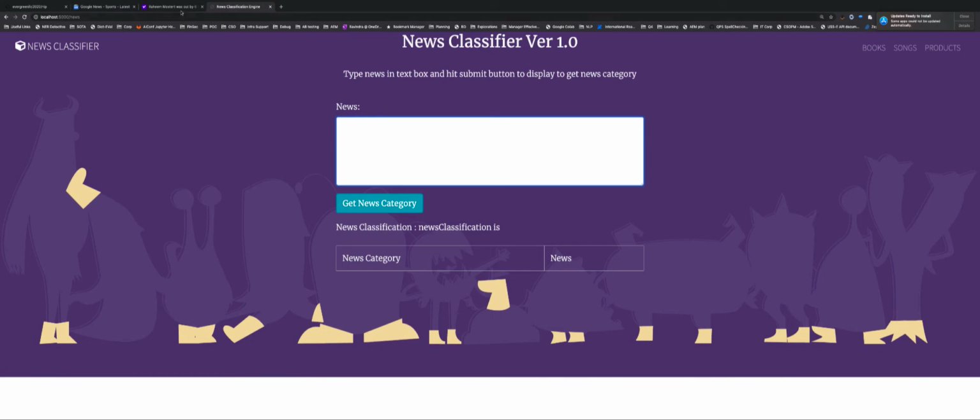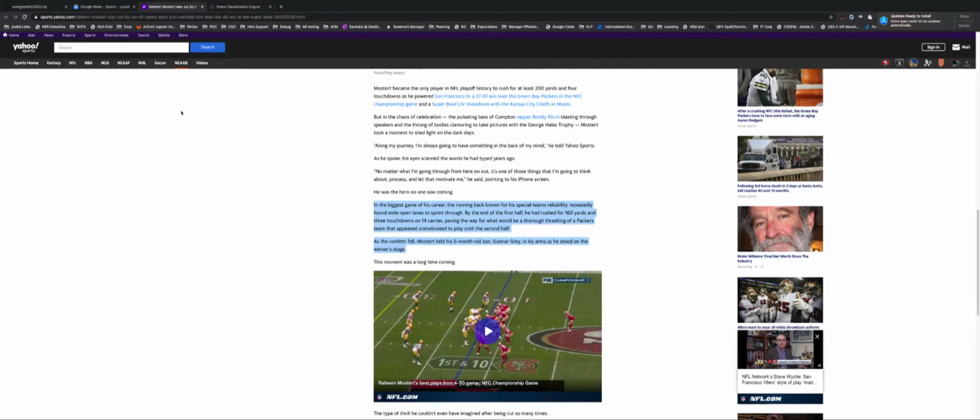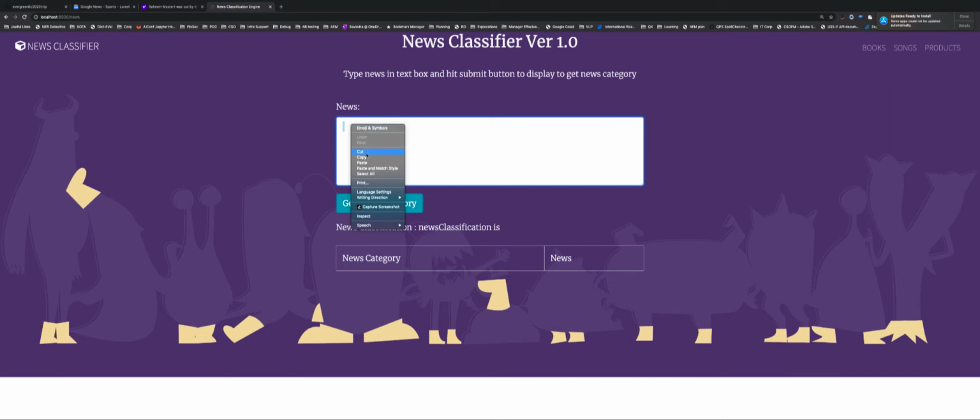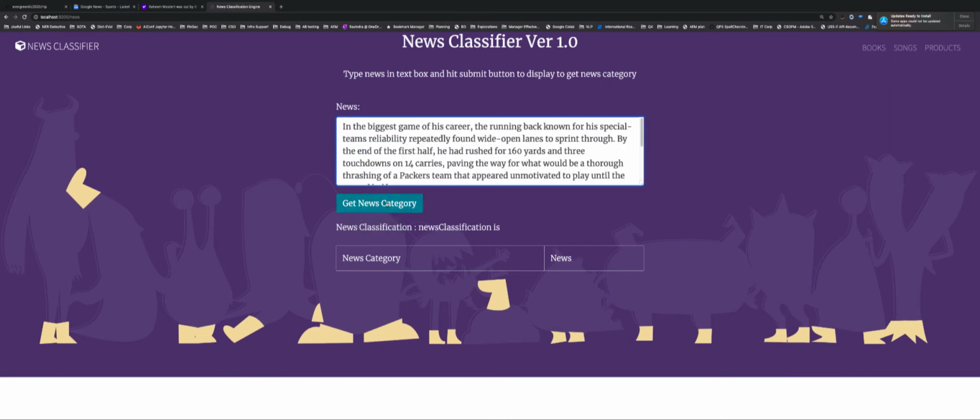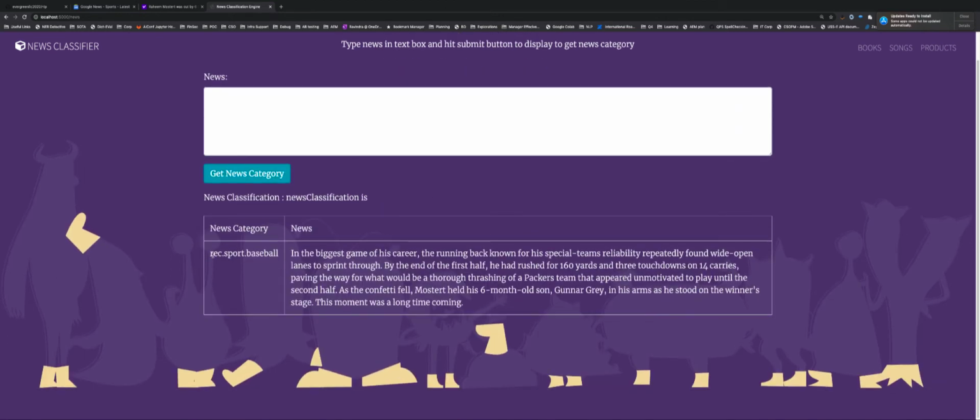So what I'm doing is I'm going to some website, a random website. It's sports.yahoo.com, and I'm going to copy this news, right? And I'm going to paste it in my web engine, and I'm going to ask the news engine to classify this news. So it's correctly classifying this into a baseball category, right? So it's intelligently categorizing the news into this category.